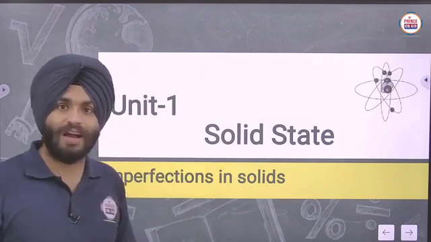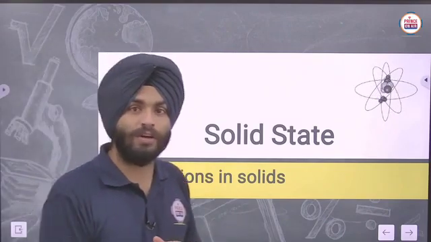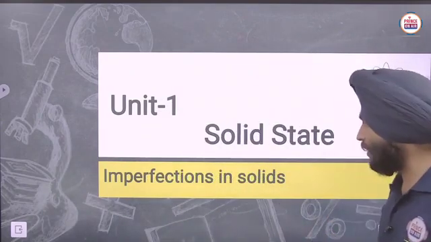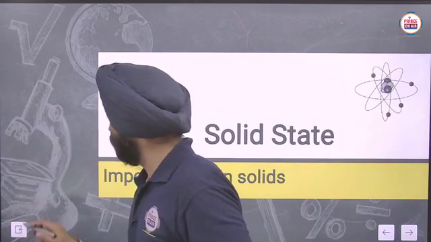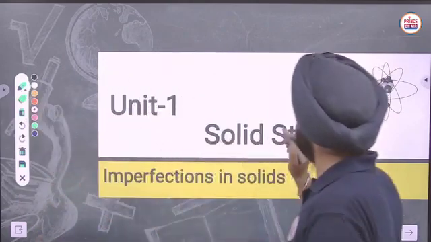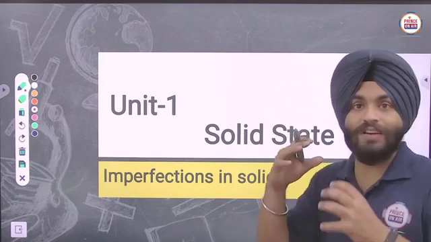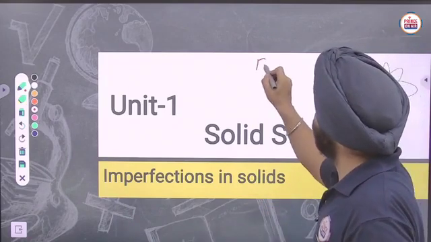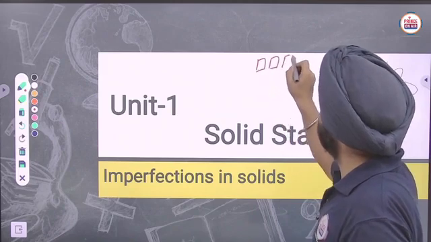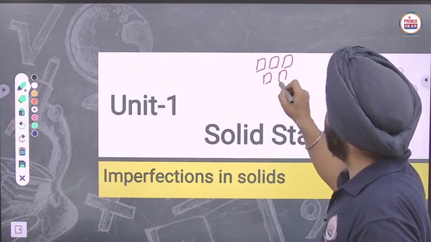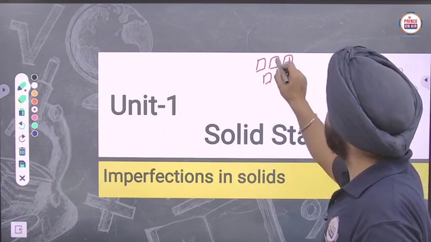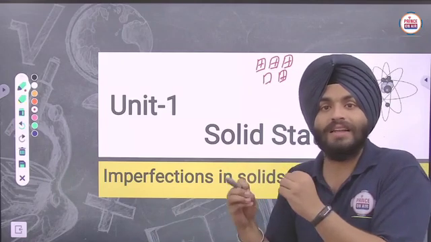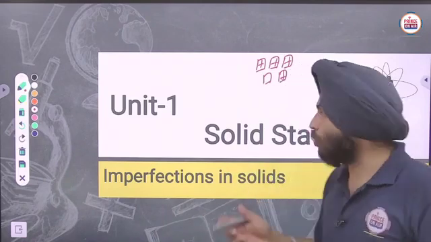Some students are asking questions related to polycrystalline solids. So what are polycrystalline solids? Listen carefully. Crystalline solids are those which have regular arrangements. But if we have small crystalline pieces, each section has a regular arrangement, but when they are arranged together, they are in a random form.